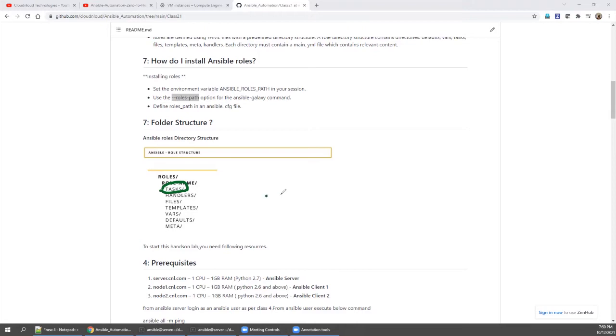And we saw recently Jinja 2, right? If you are going to create a role, you need not keep it in your current directory, because the current directory means the role other people also can call. In that case, your home directory will be a problem. So you need to keep the entire package.